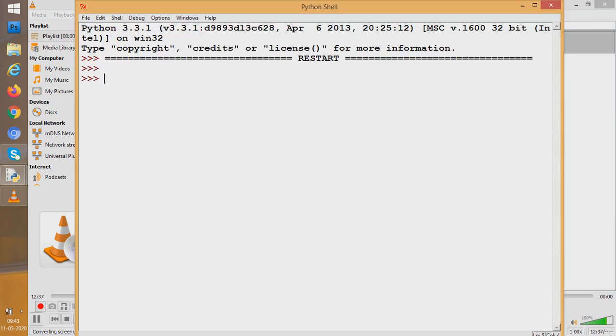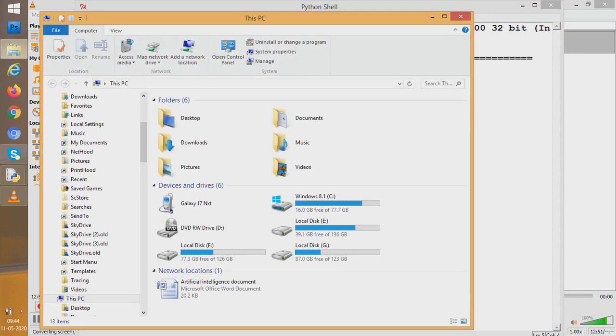See, when nothing comes, it means no error is coming. That means we have created the file. You want to see the file? You can easily see it. Let us go to E drive. How shall we go to E drive? Here we have that E drive.